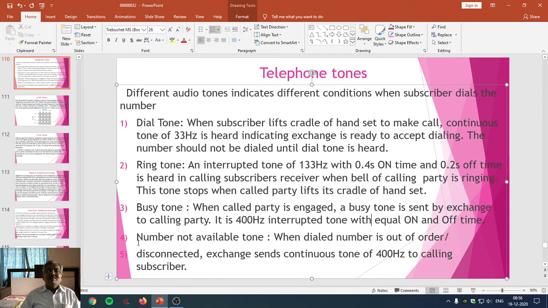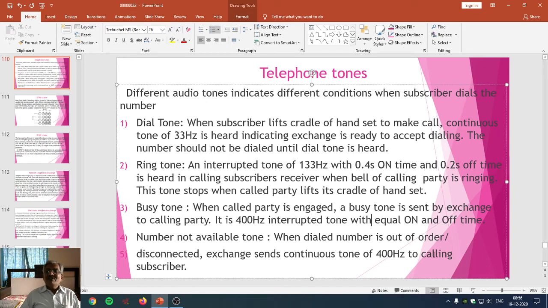The next one is the number not available tone. When the dialed number is out of order, meaning thereby if any fault is there, that's what we call out of order, or it is disconnected, then the exchange sends a continuous tone of 400 Hz to the calling subscriber.